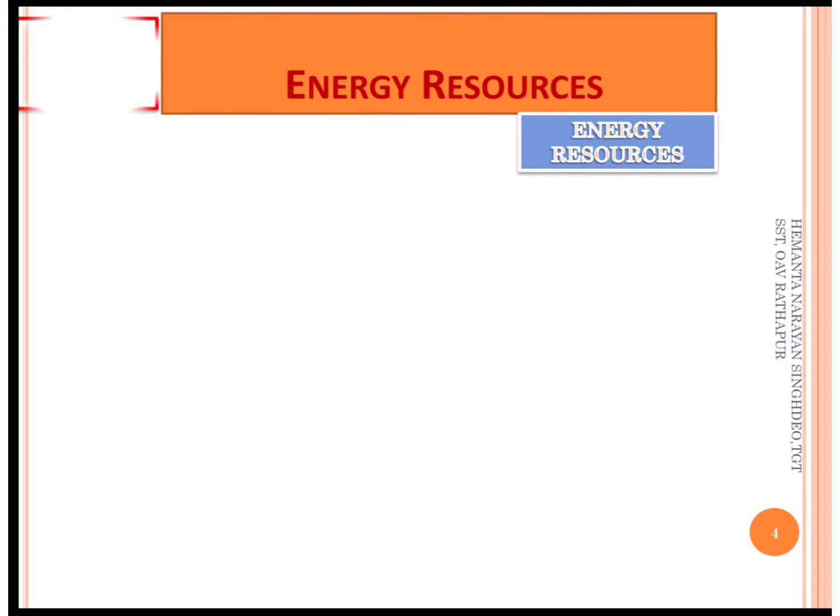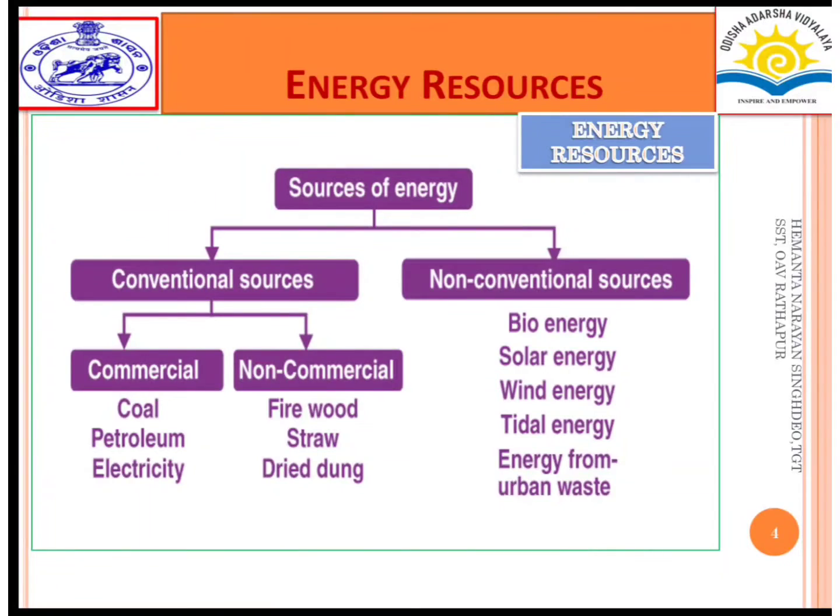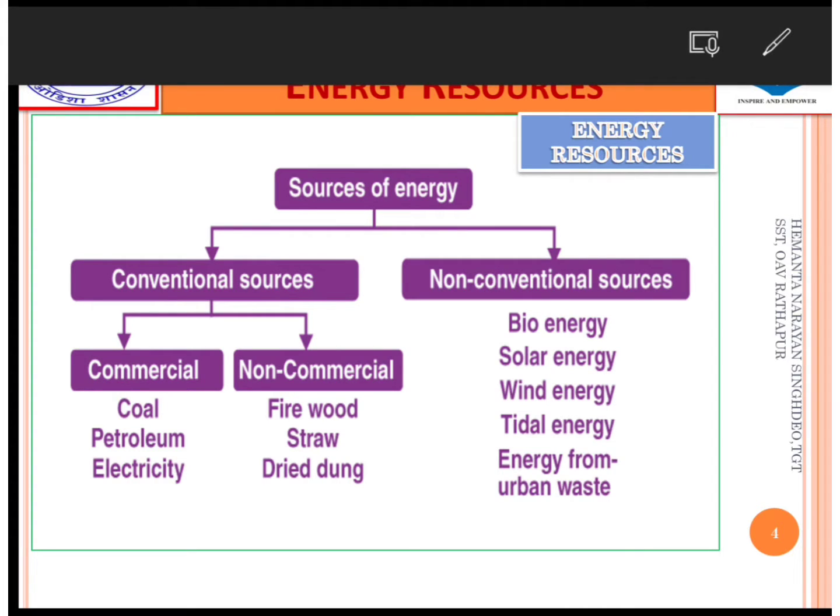Next, the sources of energy. It is categorized into two types, that is conventional sources of energy and non-conventional sources of energy. We can see in the diagram that it is divided into two types, first one conventional sources, second one non-conventional sources. Conventional sources are further divided into two types, commercial and non-commercial.